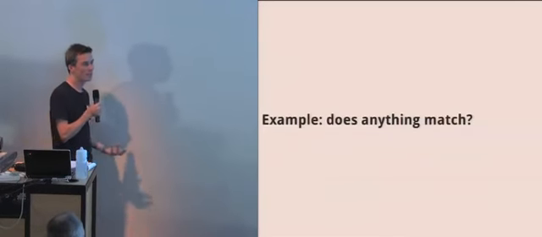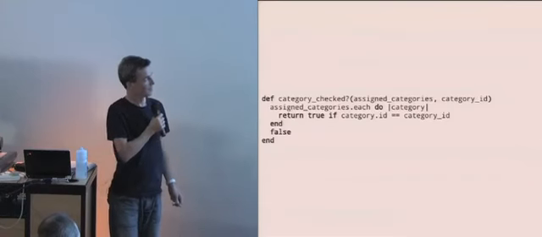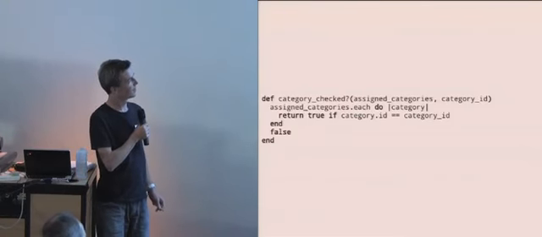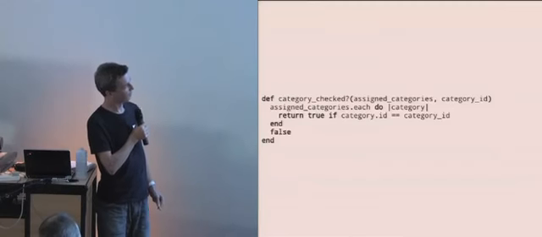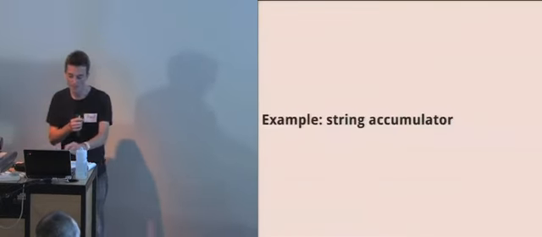Another example, which is very similar, is does anything match? So, we've got a load of categories. We want to find out if any of the categories corresponds to that category, otherwise we return false. Again, that's really simple. Any. The clue's in the name, really. Once we start thinking about what this code does, there's actually a method in enumerable that does what we want.